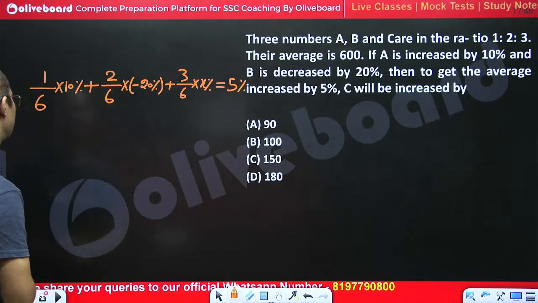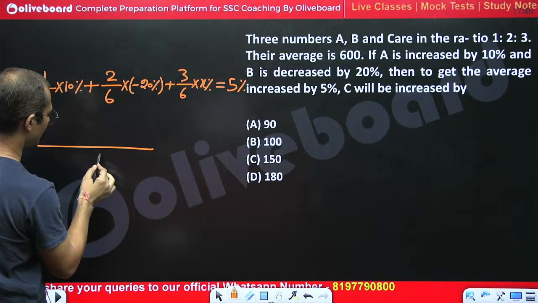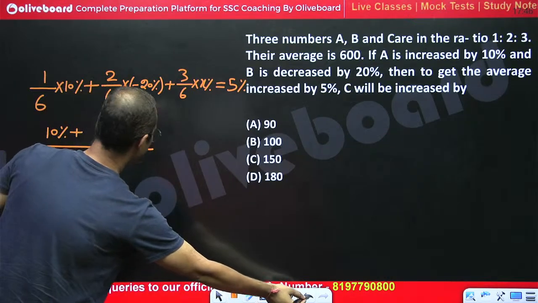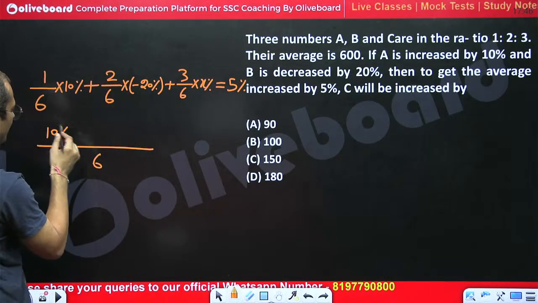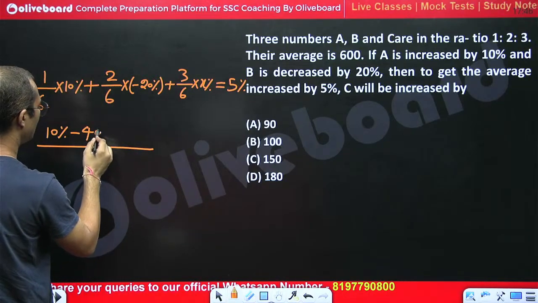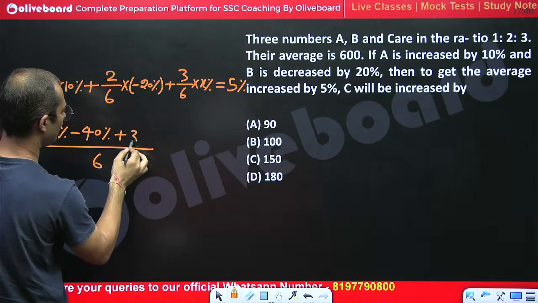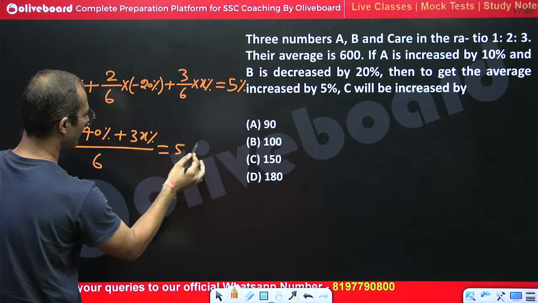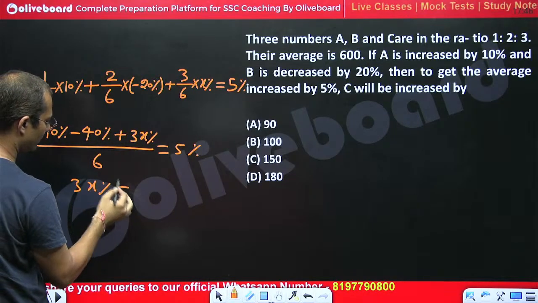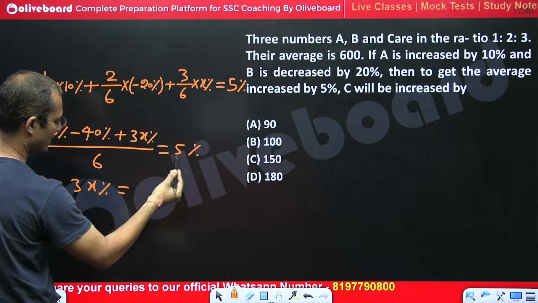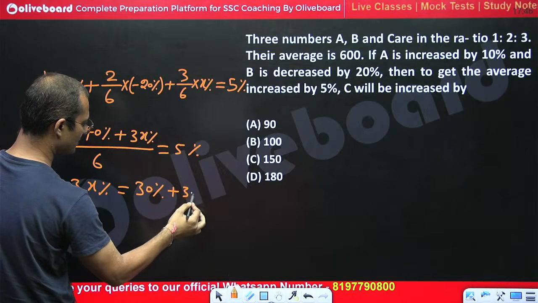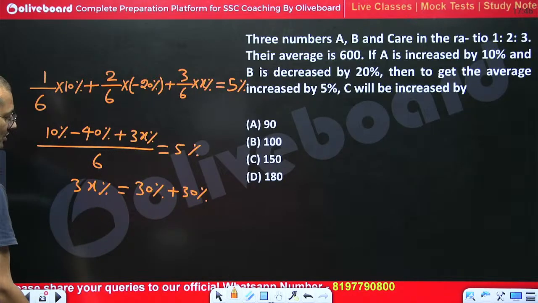So we can say that, taking LCM 6, this would become 10%, this would become minus 20%, 20 into 2, 40, right? Minus 40%, and this would become plus 3x%. This would be equal to 5%. So we can say that 3x% would be equal to 5 into 6. 6 would be transferred here, so this would become 30%, and here minus 30%, here this will get again 30%. Got the point? Yes or no?